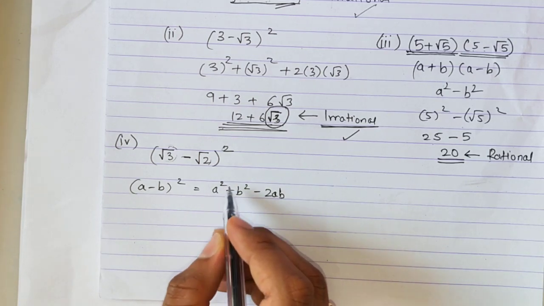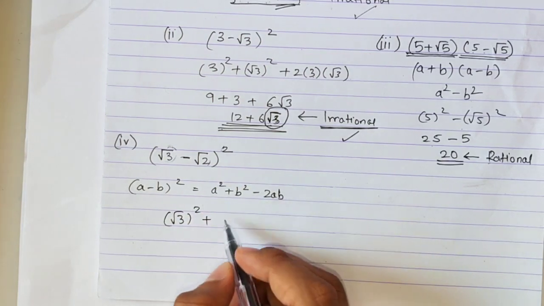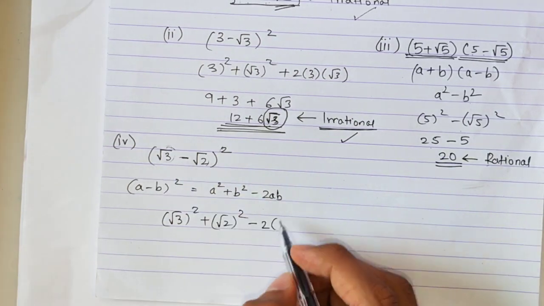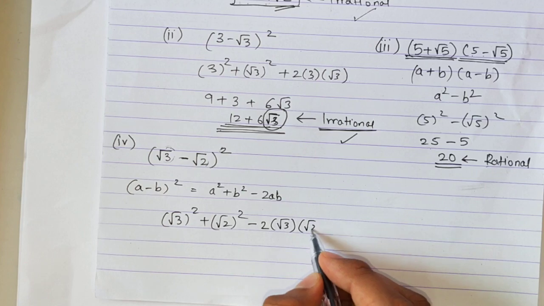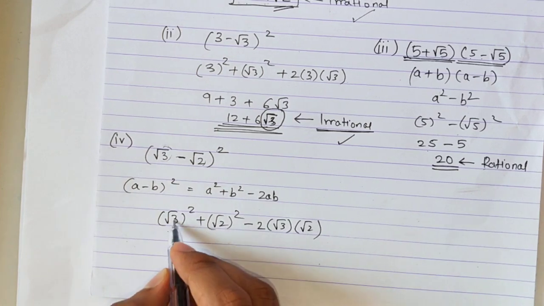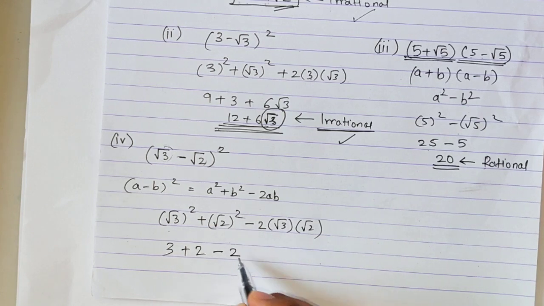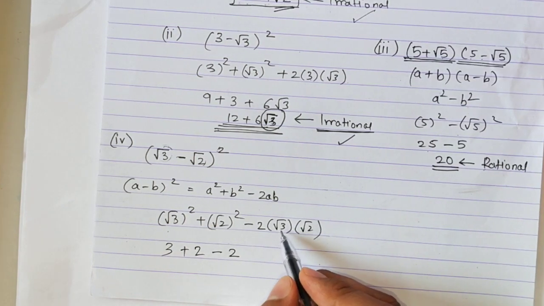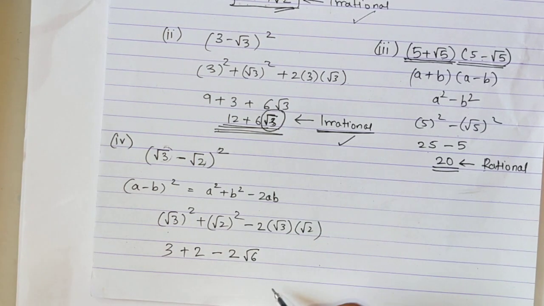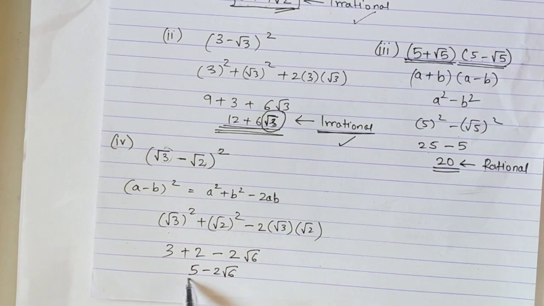So a square means first term square. So here the first term is root 3. Root 3 square plus root 2 square minus 2, a is root 3 and b is root 2. A square plus b square minus 2ab. Now root 3 square is 3. Root 2 square is 2 minus 2 root 3 into root 2. Root 3 into root 2 is root 6. So 3 plus 2 is 5 minus 2 root 6. My answer is 5 minus 2 root 6.